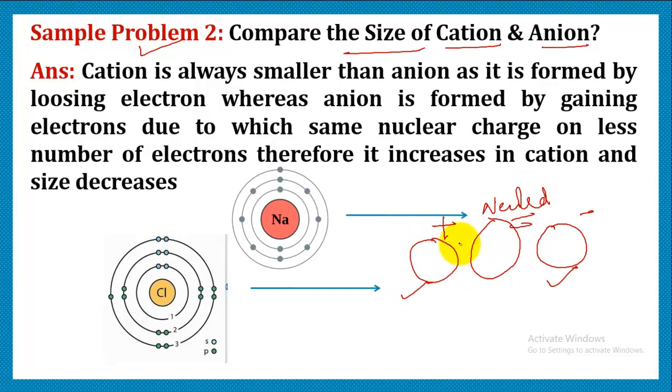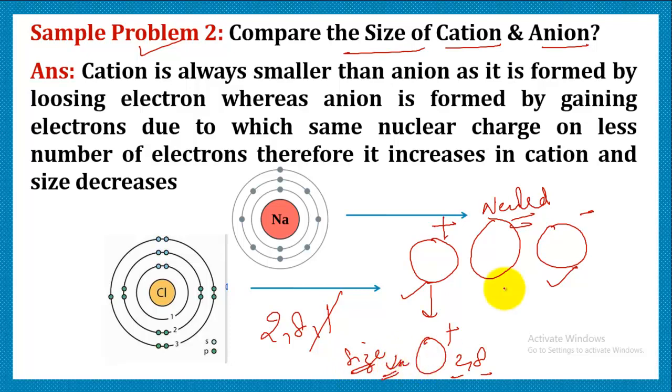If somebody loses an electron, it acquires positive charge. If I talk about sodium, let's say the configuration for sodium is 2, 8, 1. If it loses one electron, it becomes 2, 8, the electropositive ion. As it has lost its complete shell, obviously its size will decrease. It will be smaller in comparison with its own atom. That means if we compare the size of sodium and the sodium cation, the cation is going to be smaller because it has actually lost one complete shell.